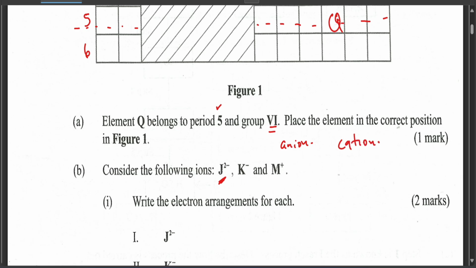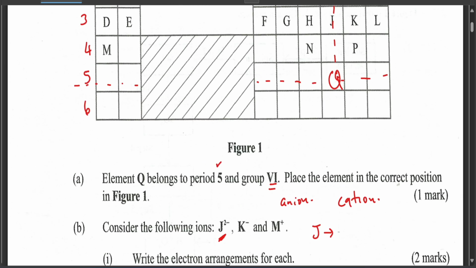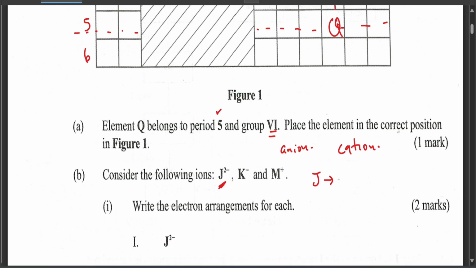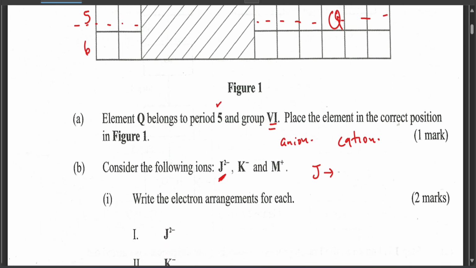To know the electronic arrangement of an ion, first we go back to its atomic electronic arrangement. So we search for the atomic electronic arrangement of the J atom, not the ion. When you look at J, it belongs to period 3 but group 6. So period 3 but group 6, it should be 2, 8, 6.